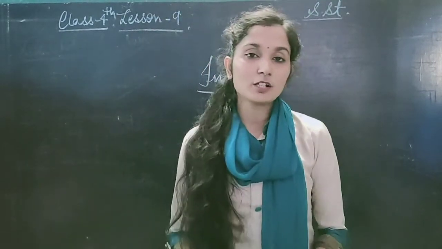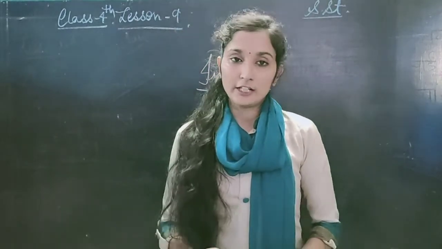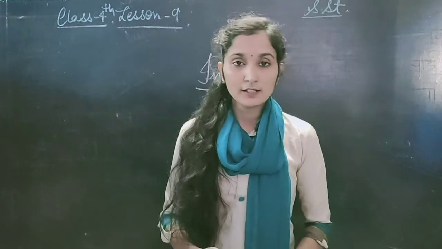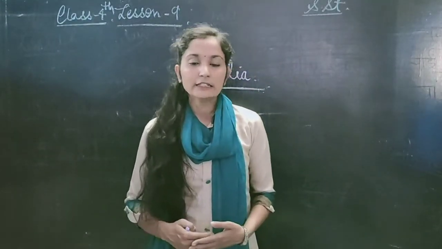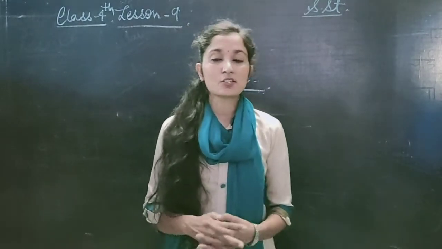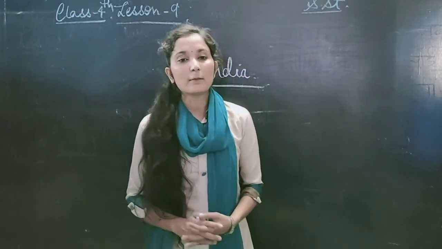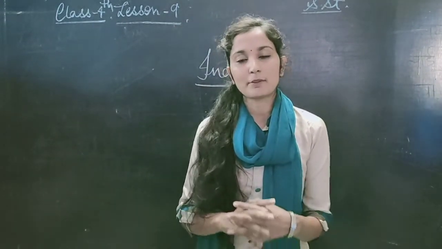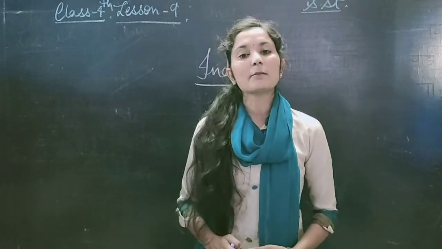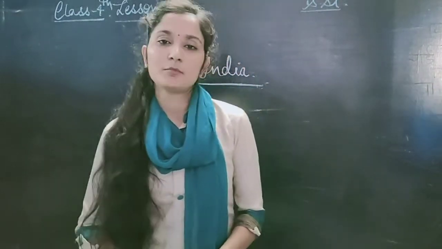So again I want to clear the capitals. Listen carefully. Jammu and Kashmir: Jammu in winter, Srinagar in summer. Ladakh's capital is Leh, Chandigarh's capital is Chandigarh. Delhi's capital is New Delhi, and Delhi is also known as a national territory. Understood? Its capital is New Delhi. Then Daman and Diu and Dadra and Nagar Haveli, its capital is Daman, Lakshadweep's capital is Kavaratti, Andaman and Nicobar's capital is Port Blair, and Pondicherry's capital is Pondicherry.